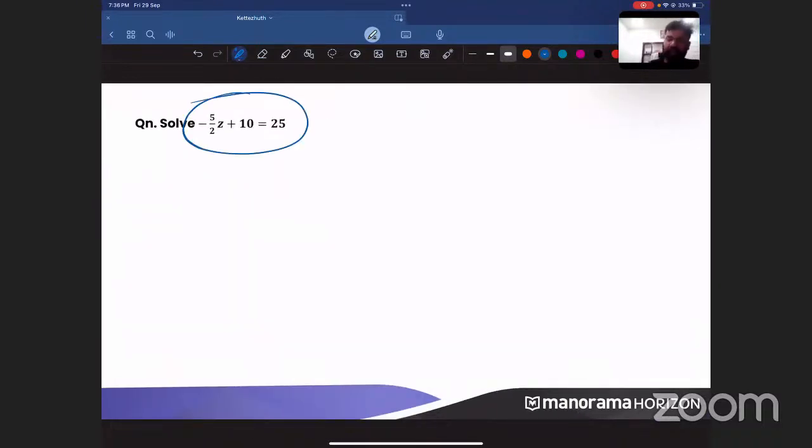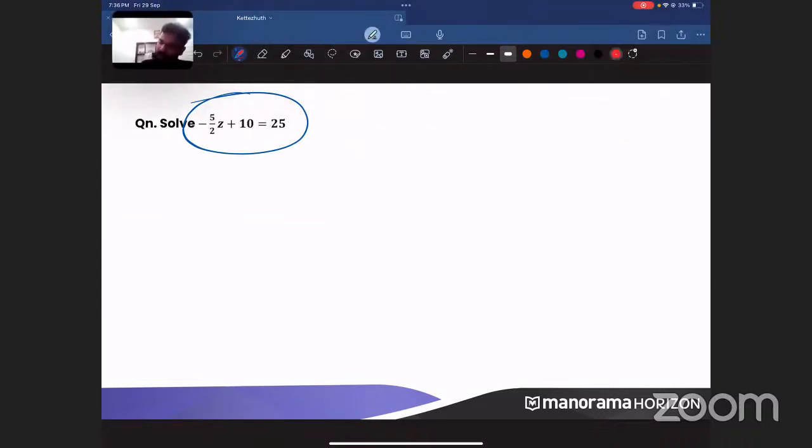Now what is the next one? Minus 5 by 2 z plus 10 equal to 25. So what will be the solution for that? When you take the 10 to the right side, you will have minus 5 by 2 z is equal to 25 minus 10. Now what is 25 minus 10? You will get minus 5 by 2 z is equal to 15. Now look at the left side. On the left side, you have minus 5 by 2. When it goes to the right side, it will become 15 into minus 2 by 5.